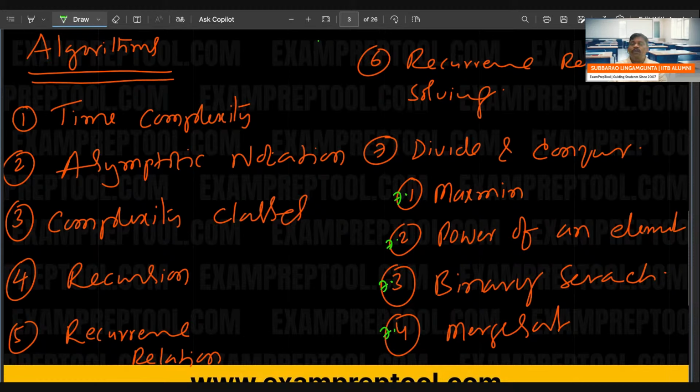If you struggle, within 4 to 6 months of DSA, you will become an expert. Otherwise, you will lose many opportunities. And you will get the internship certificate also. We will give the internship also. In these 6 months we will do a lot of practice. We will give many assignments. If you complete all those assignments, you will get the internship certificate also.